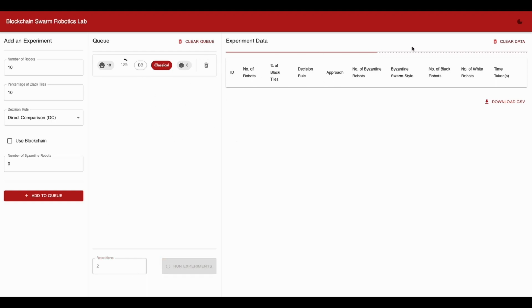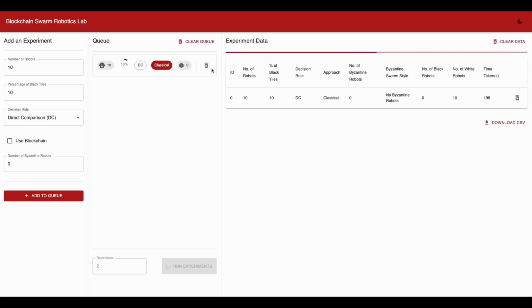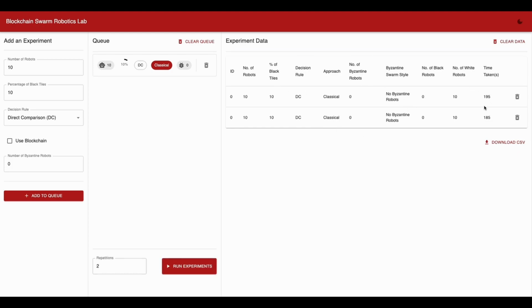and when I click on the run experiments button, the experiment would start to run, and the progress bar would show you how many of the experiments have been completed. Now let's wait for the first experiment to be completed, and the experiment is done and we can see the data. Now the second experiment is running. Let's wait till the second experiment is also done. Now you can see the data has been pushed live to the UI using the socket.io library. Now the second experiment is also done, so our experiments are complete and we can see the data here.